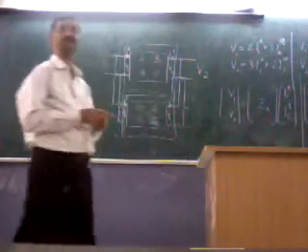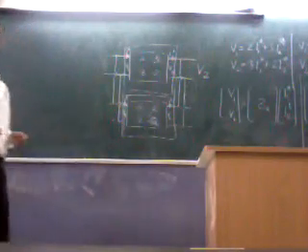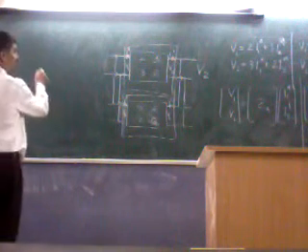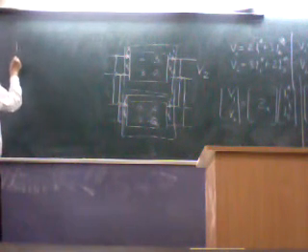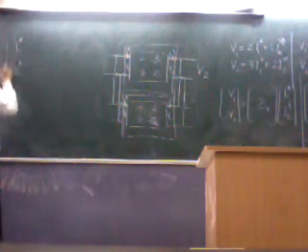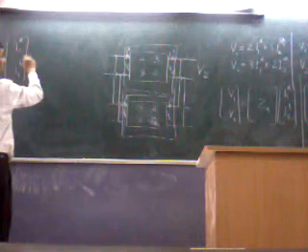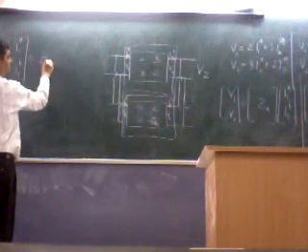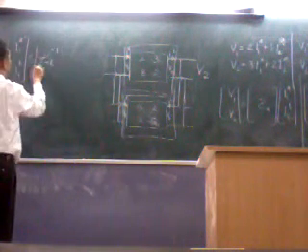So what will we get here? I1A and I1B is equal to ZA inverse.